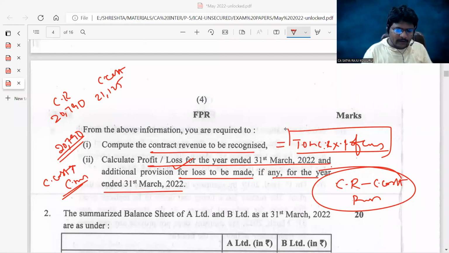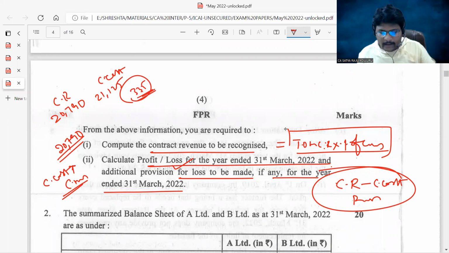If you check the difference, contract revenue 20,790 minus cost 21,125, which is a loss, guys. The loss is 335. So the current year loss is 335 rupees in thousands, guys. Next, one more thing they asked: provision for loss to be made. How much for the current year?